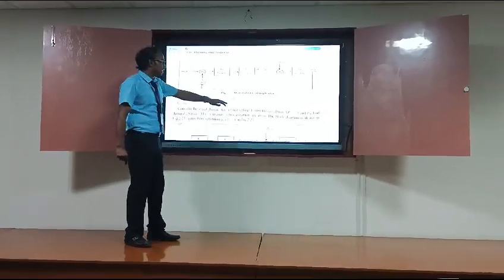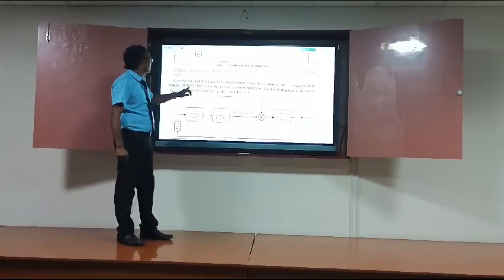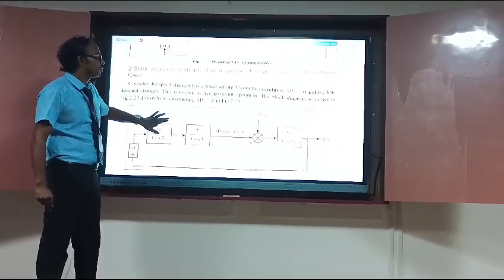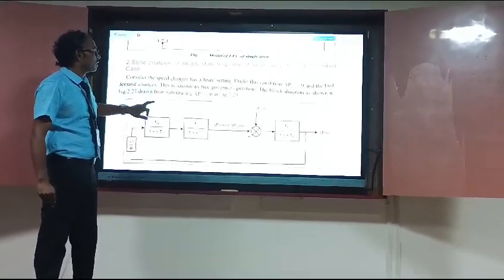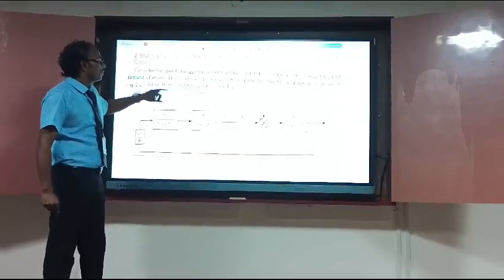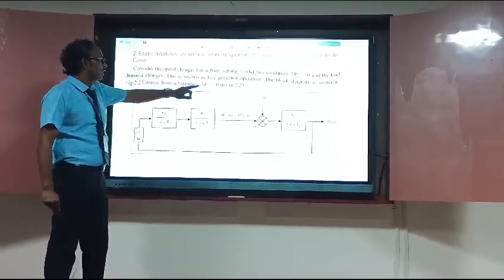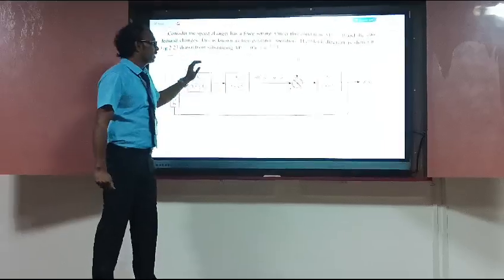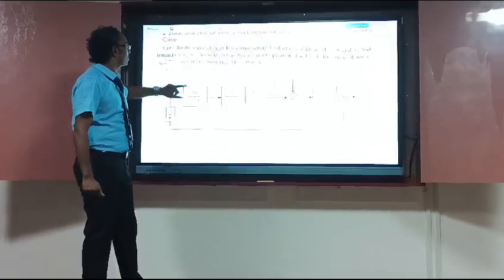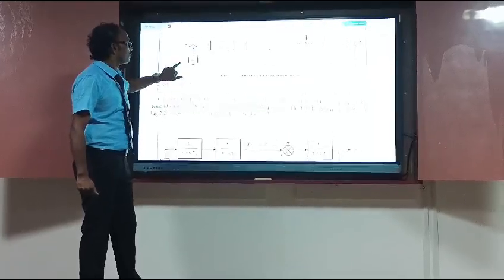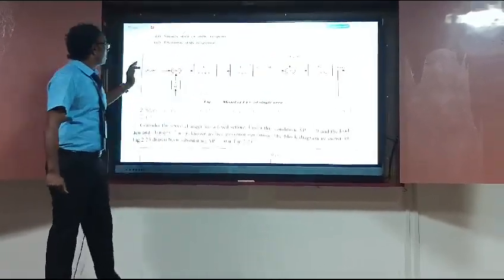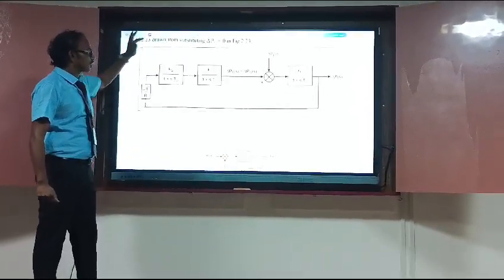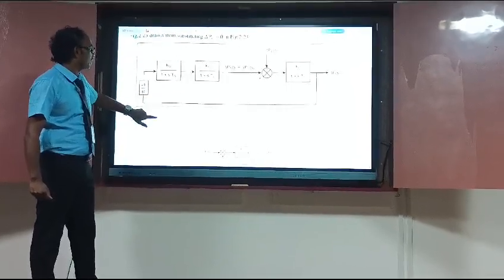So in the uncontrolled case, just to read these statements: consider the speed changes as a fixed setting. Under this condition, del PC is equal to 0 and the load demand changes. This is known as free governor operation. From the block diagram, it is shown that del PC is equal to 0 for the uncontrolled case. We keep only the demand power, and PC is considered as 0. Got it? If we substitute the parameters, the block representation will be like that.